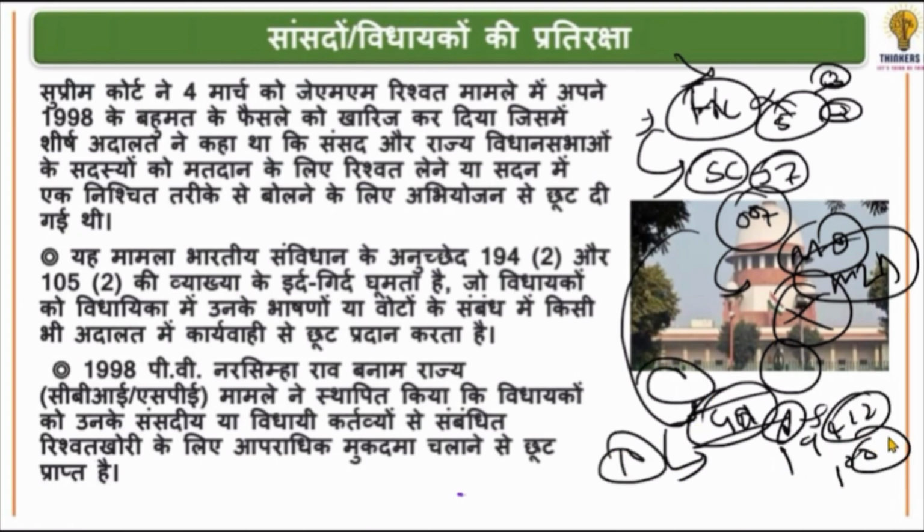The third argument in favor was that if there was any case against them, it would run in the house, and whatever action their speaker takes against them, not the court, the court cannot interfere. It will be outside the jurisdiction of the court. And the argument given in favor was the P.V. Narasimha Rao case, which the court had also agreed to earlier, saying there is no case on these. All these arguments were given in the court.